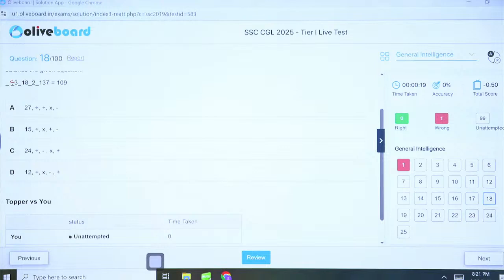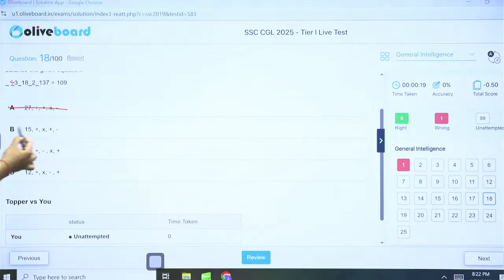9 plus 18 into 2. So 36. 36 plus 9 is 45. Minus 137. Whatever it is, not 109. Gone. 15 divided by 3 is 5, into 18 plus 2 minus 137. 5 into 18 is 90 plus 2 is 92 minus 137.